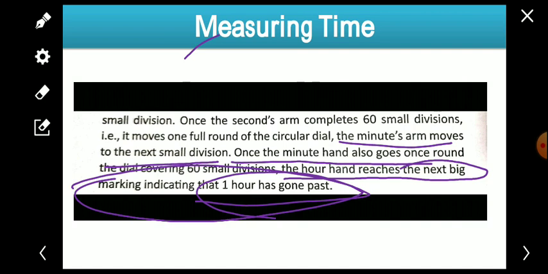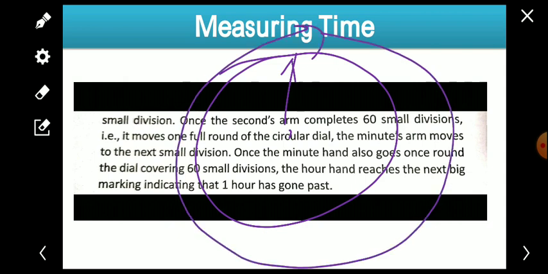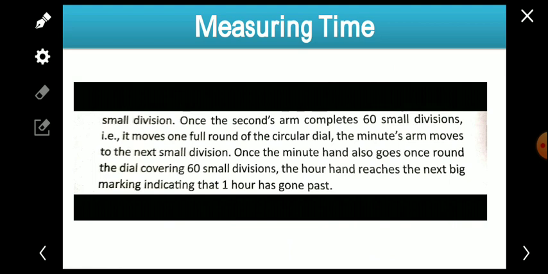Let me repeat: when the minute hand completes one round, then the hour hand, suppose our hand was at 3, will move to 4. It will go to the next big marking. For the hour, big markings are there, 1, 2, 3, 4, like this. So when the minute hand completes one round, then the hour hand moves towards the next big marking, 3 to 4, 4 to 5, 5 to 6, like this. And it says that 1 hour has passed.